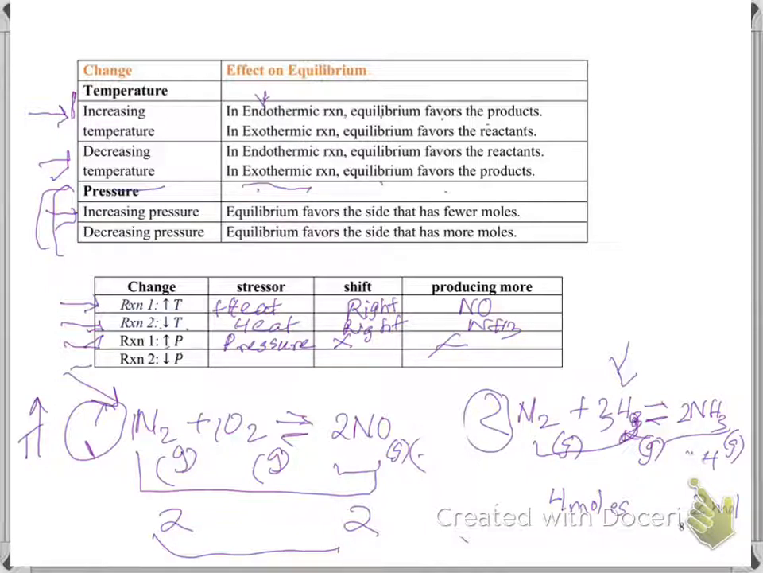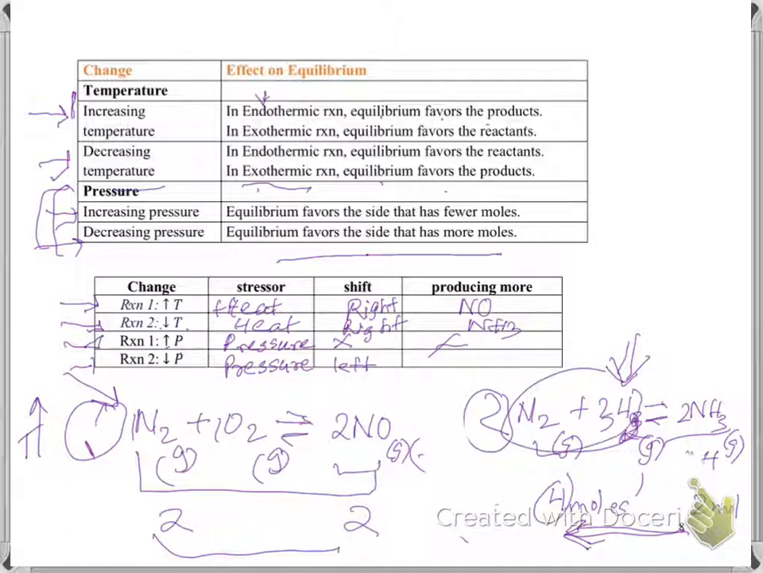Look at the second last thing, reaction 2, which is this, and I'm decreasing the pressure. So my stressor is pressure and I'm decreasing it, so now I'm here. Decreasing the pressure, equilibrium favors the side that has more moles. Where are your more moles? On the left side. That means you are moving to the left, means your shift is left. And what are you producing more? On the reactant side you have nitrogen gas and hydrogen gas.